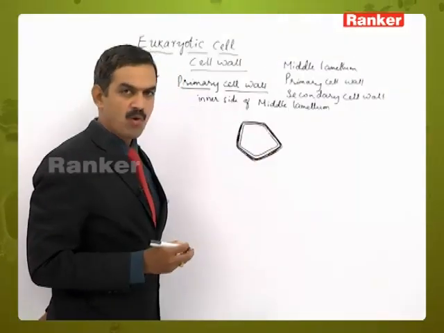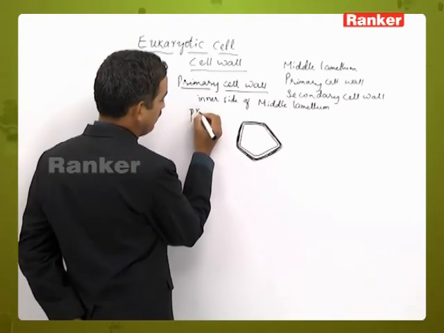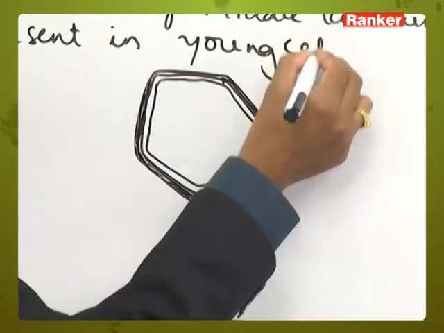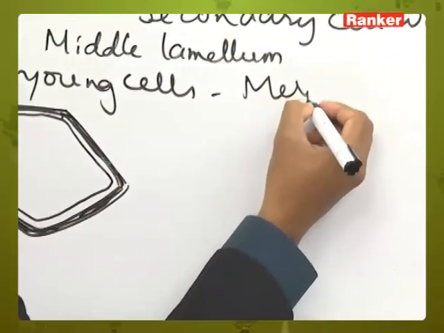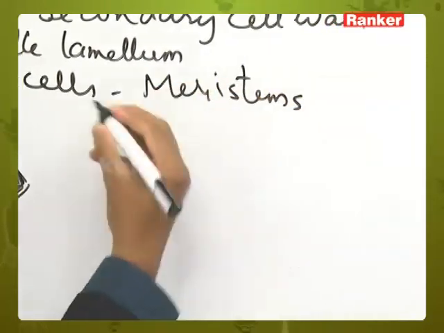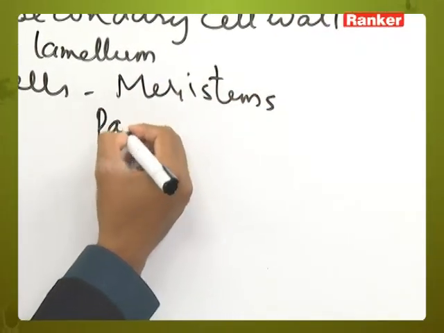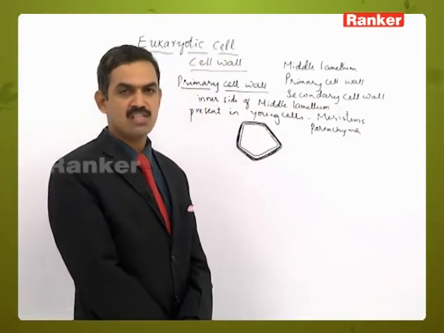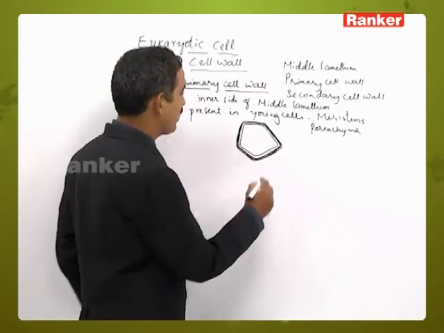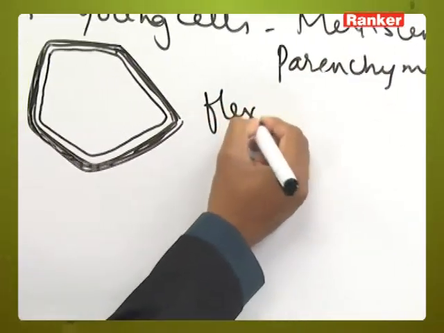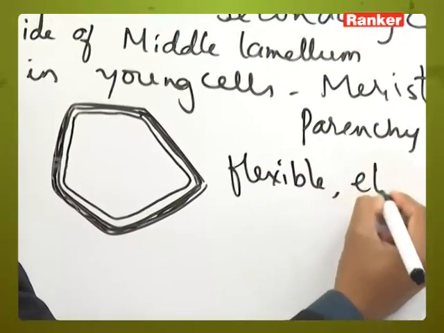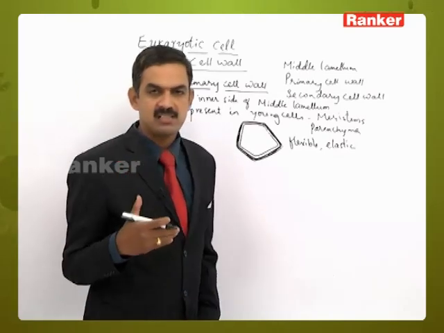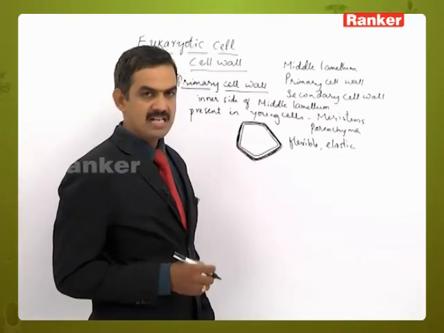The primary cell wall is present in young cells, like meristematic cells or meristems, and young cells like parenchyma cells and mesophyll cells, where the secondary cell wall is not deposited. This primary cell wall is generally a little bit flexible, or we can say the elastic property is there. And when we say that a cell is increasing its volume, that is because of the elastic nature of this primary